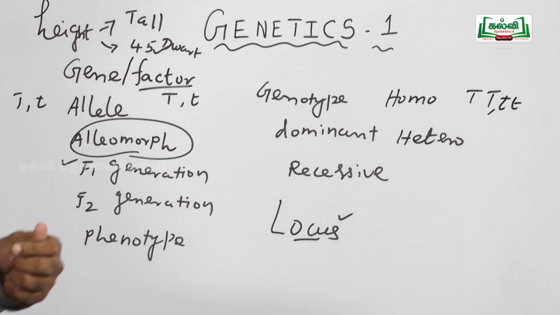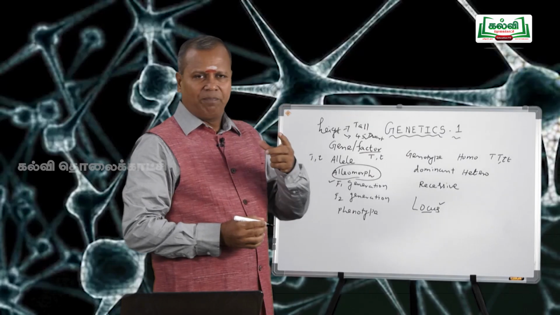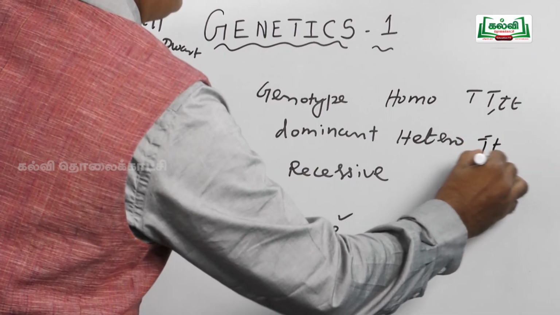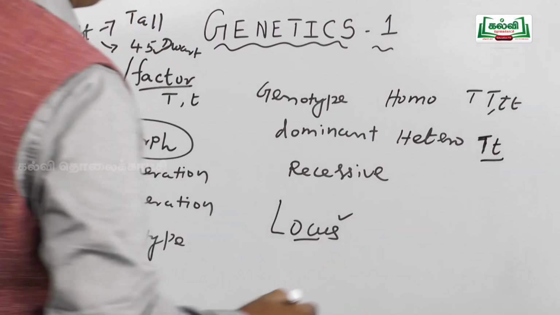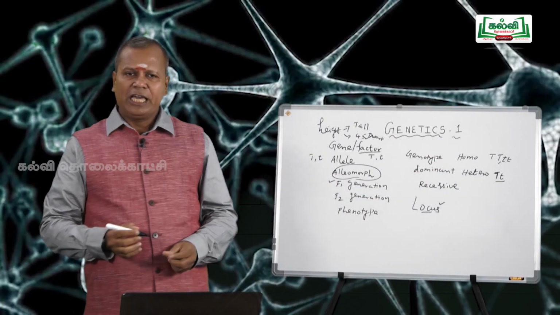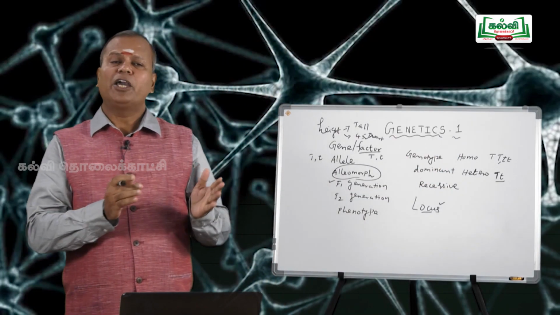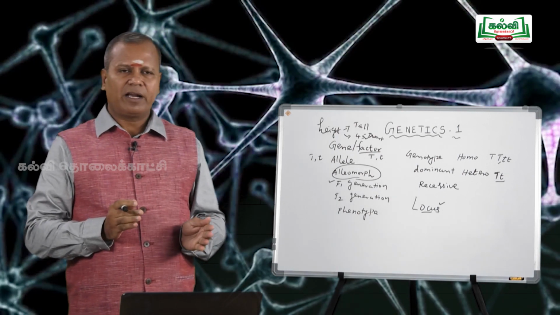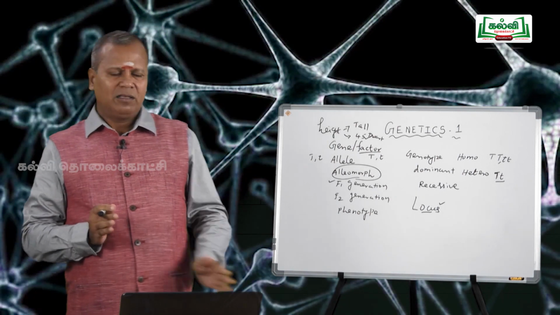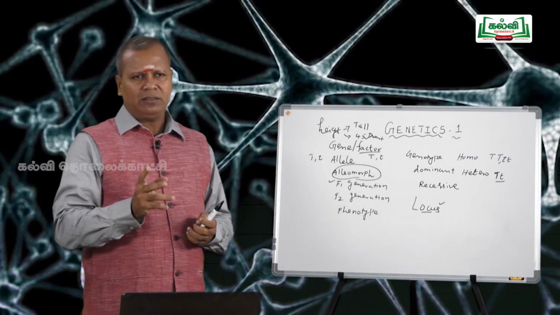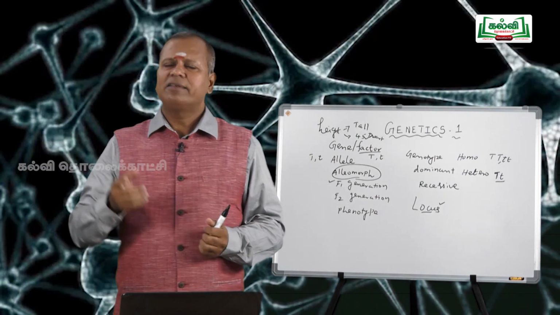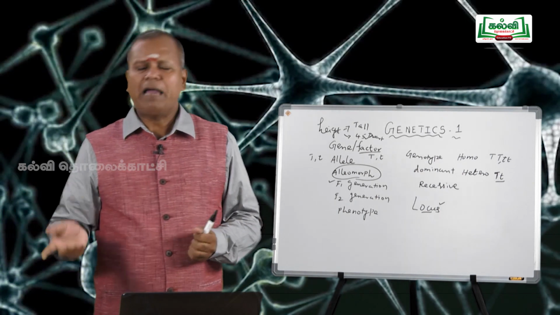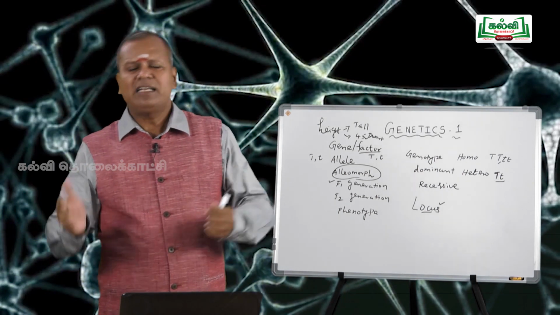Define heterozygous condition: an organism with two different or dissimilar genes is said to be in heterozygous condition. Example, capital T, small t. These things you should remember for all Mendelian experiments. So gene, allele, locus, allelomorph, homozygous, heterozygous, phenotype, genotype, dominant and recessive.